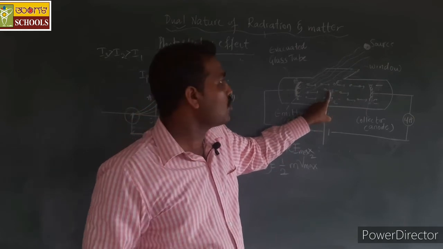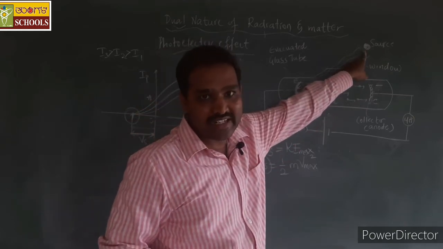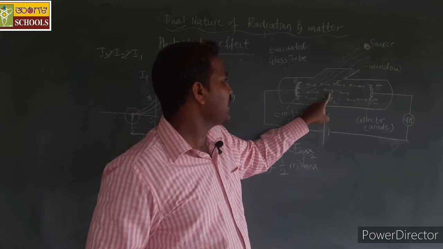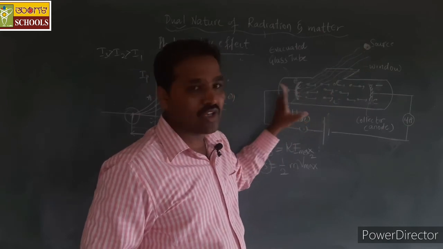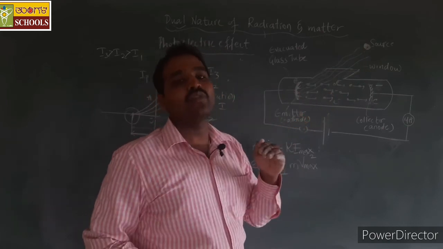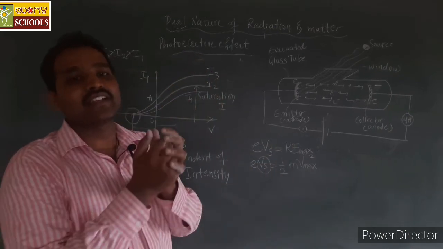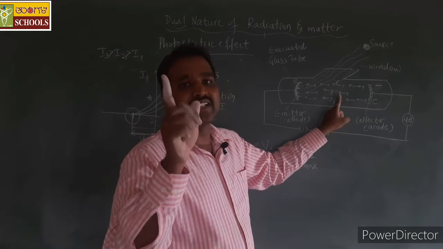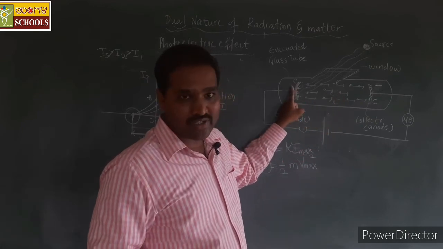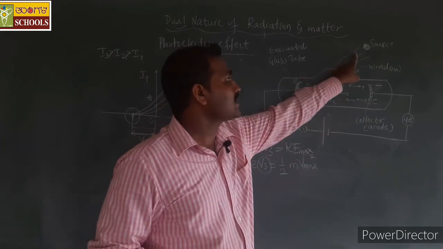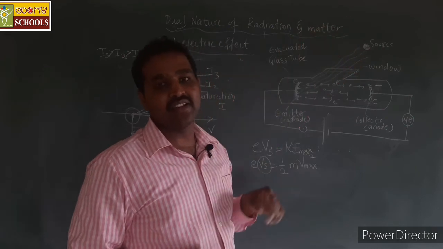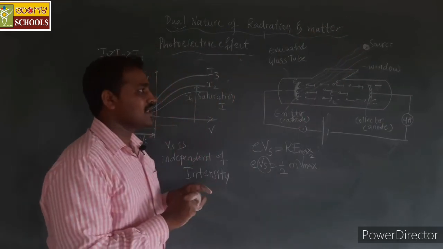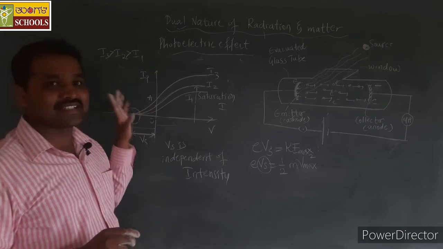Kinetic energy will be more if the frequency of the incident radiation is more, and it will be inversely related to the work function. If the work function is more, automatically the kinetic energy reduces. So kinetic energy depends on the work function of the emitter plate and the frequency of the light radiation incident on the metal surface, but it is independent of the intensity.